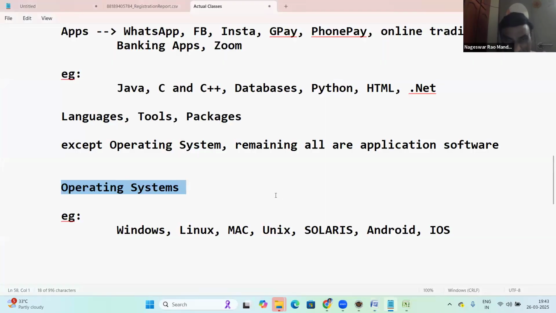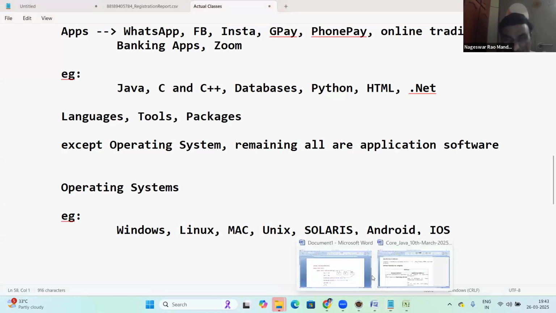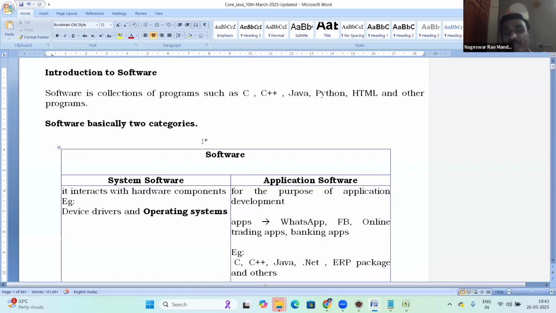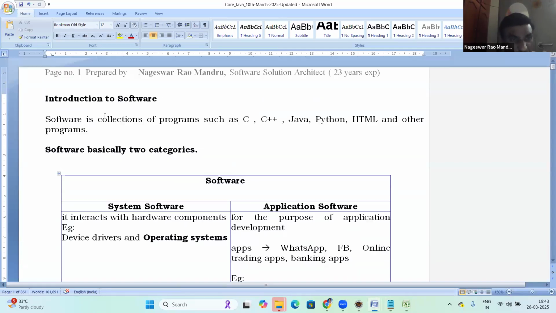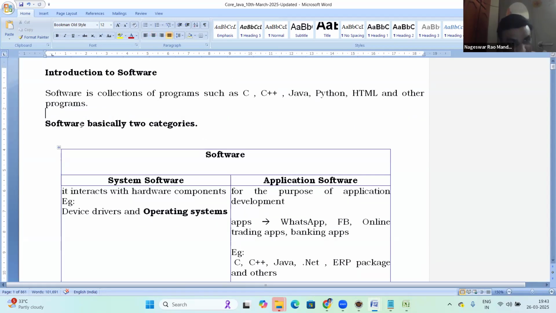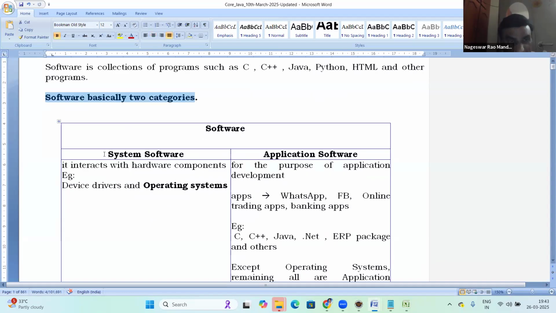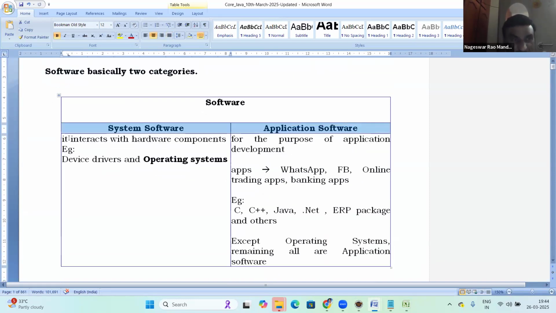My order of explanation in the notepads or anywhere, maybe sometimes using Word and Notepad, and this document are the same. This document is completely prepared from my experience. Today's topic is introduction to software. It's a collection of programs such as C, C++, Java, and all that. Software basically has two categories: system software and application software.